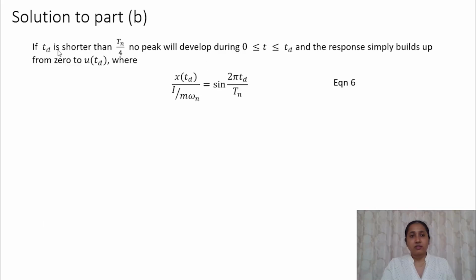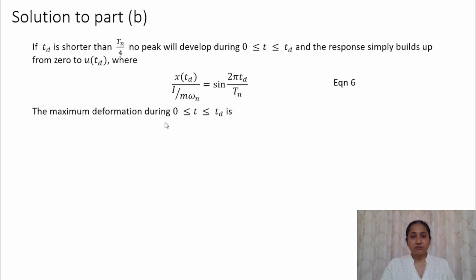If Td is shorter than Tn by 4, there won't be any peak developing in this time zone, but the response will increase from 0 to its value at Td, and the value of that maximum displacement can be calculated using the first impulse response, and we can calculate this as this.